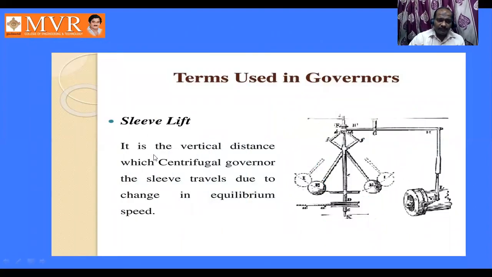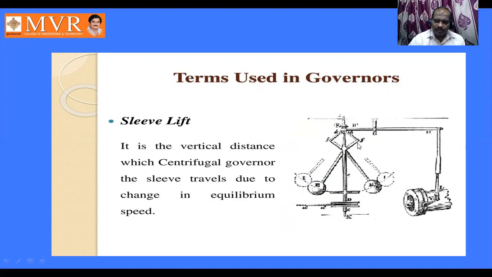Next, sleeve lift. It is the vertical distance the sleeve travels in the centrifugal governor due to the change in equilibrium speed. That means when there is a change in equilibrium speed, the sleeve height is going to differ. So when the balls' speed increases, there is definitely going to be a change in the sleeve position.